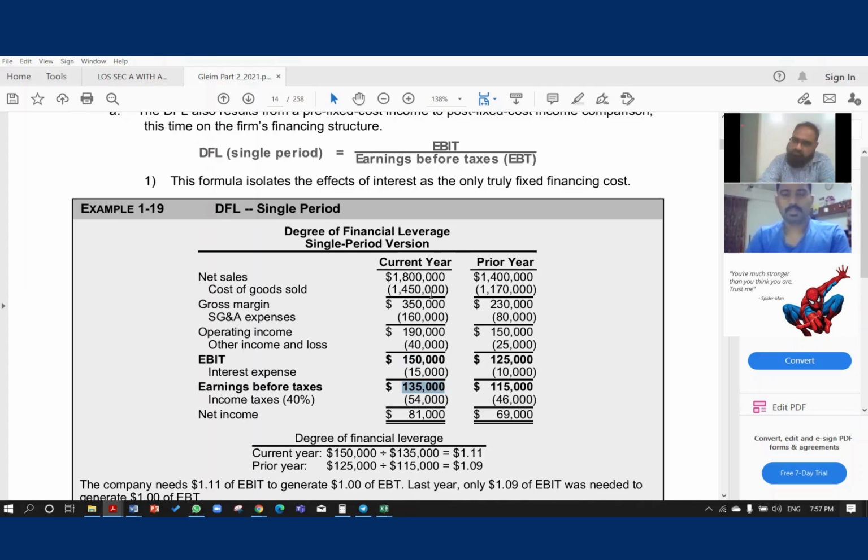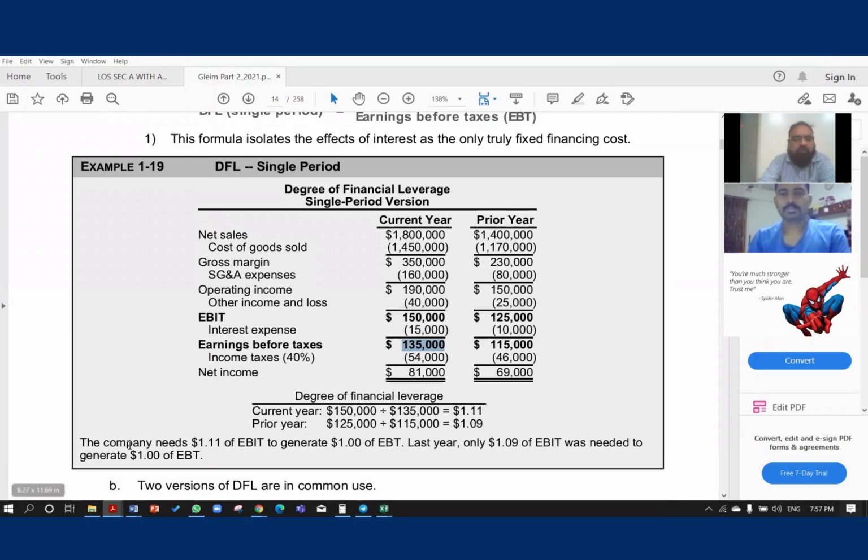It means the company needs $1.11 of EBIT to generate $1 of EBT. In other words, 0.11 will be spent on interest. You got the point.